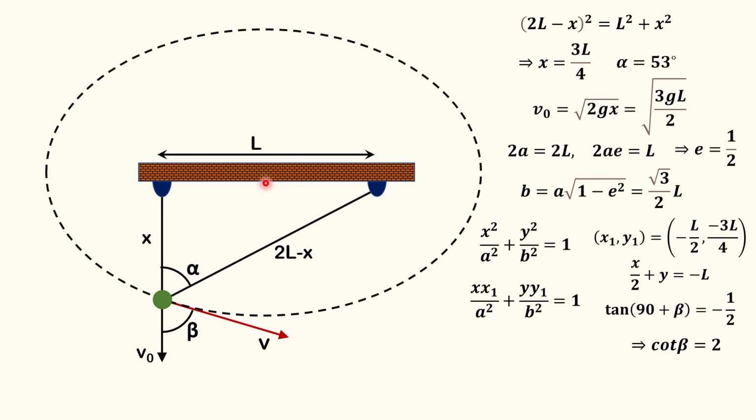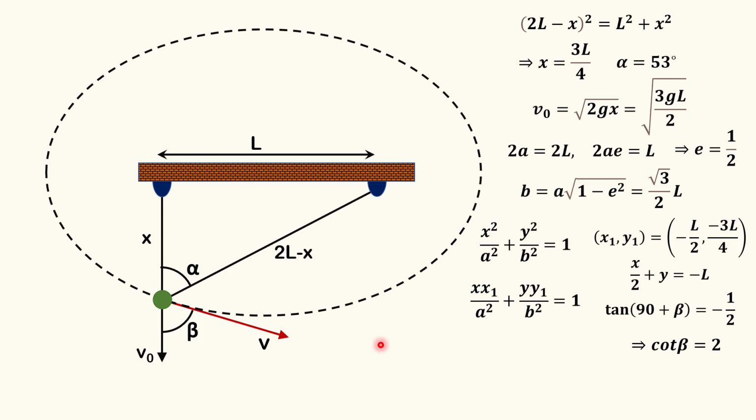Since this bead is towards the left and downwards of the origin, x and y both are negative. So that is minus L by 2 and this much. And if we just put these values in this equation, we'll get this equation, right? So here in this equation of a straight line, we can determine the slope of this straight line, y equal to mx. So this m comes out to be minus 1 by 2.